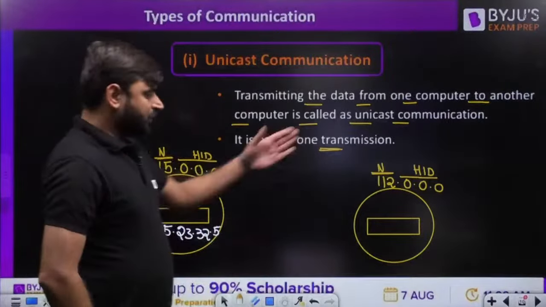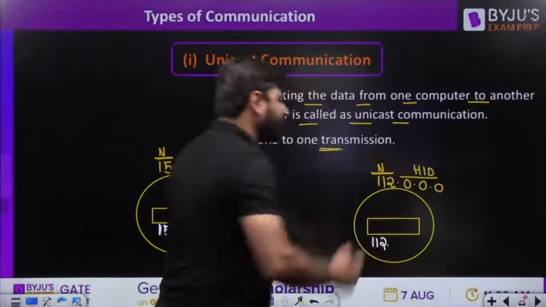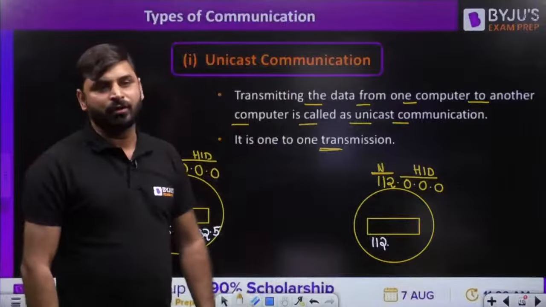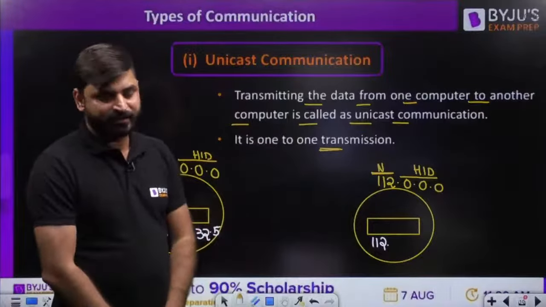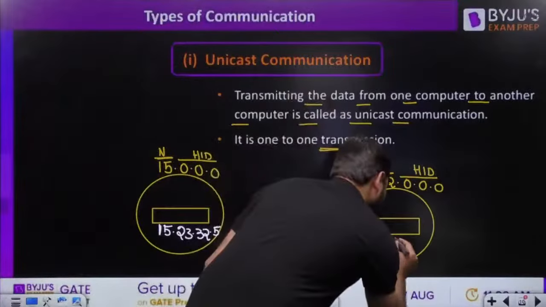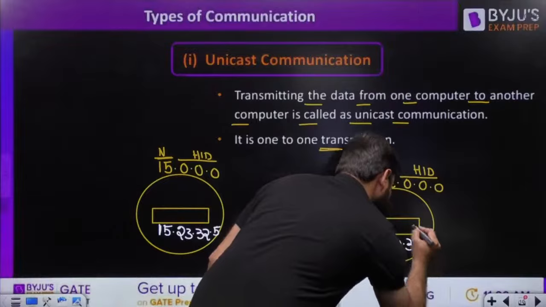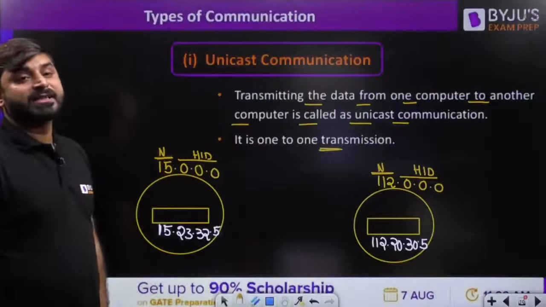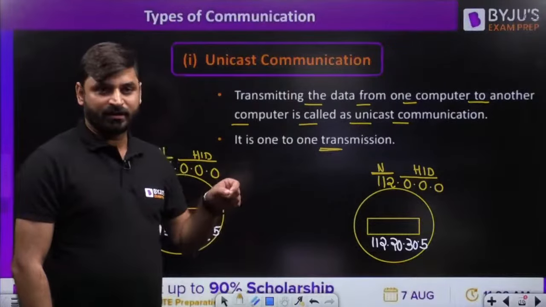Here also, the first octet is the network ID and the last 3 octets represent the host ID. You can't take all 24 bits 0 or all 24 bits 1; any other number you can take. So I have written here another address, 15.20.30.5. What is the meaning of unicast communication? Unicast communication means one-to-one.